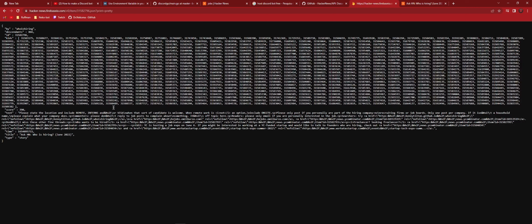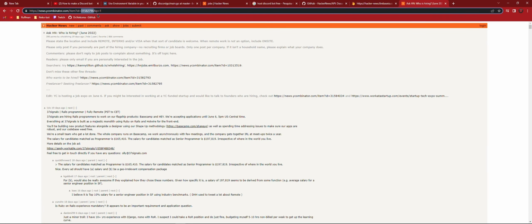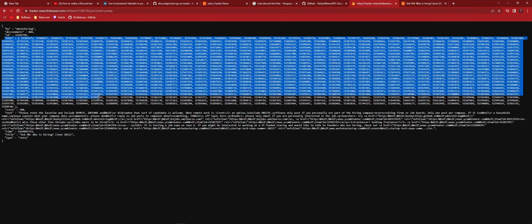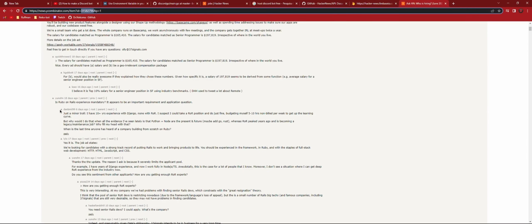And what is this? This is who made the post. I don't know what this descendants field is. I don't know what it does. This is the ID, which is basically the same number as the URL up here. Isn't that the number of kids? No, it's not. I already tested. And then we have the kids, which is basically the IDs of all of these extra comments here.